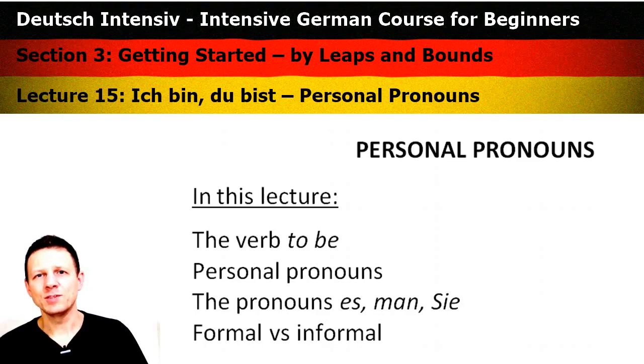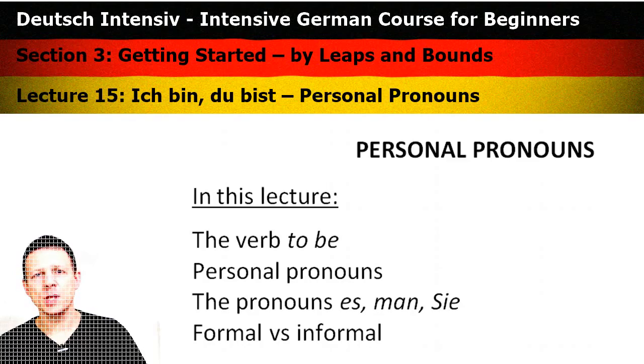In English, you have just one you, which is used in singular and plural. In German, you have actually three types of you. You have the singular you, you have the plural you, and you also have the formal you, which is used when you refer to a person you are not on first name terms. We'll talk about it in the lecture. So, let's go!